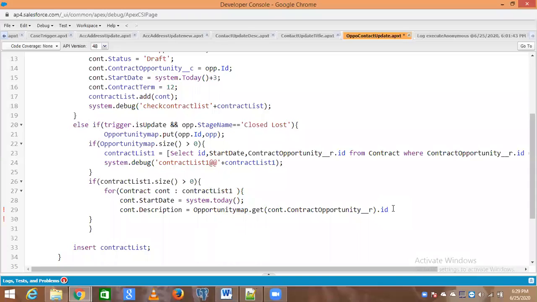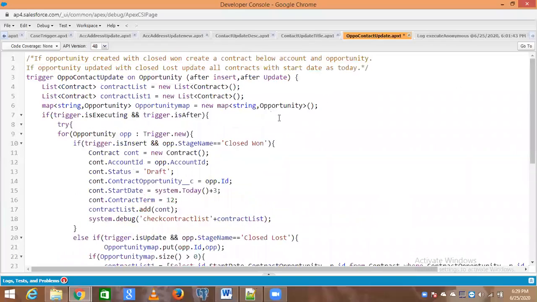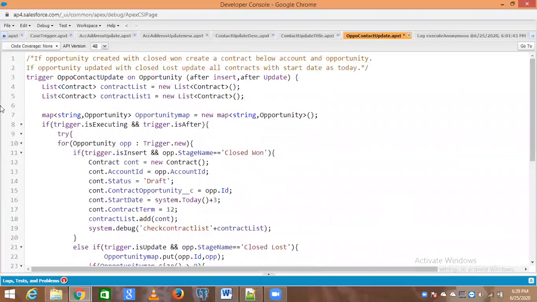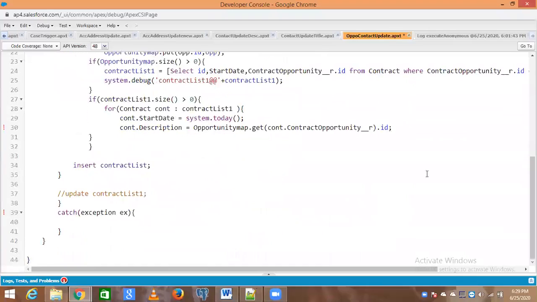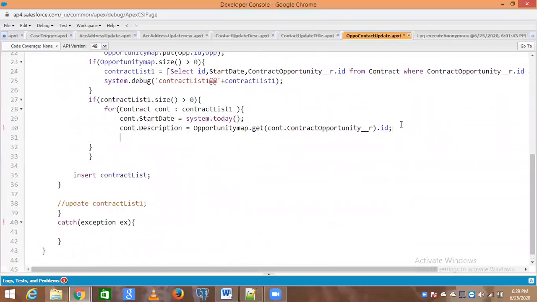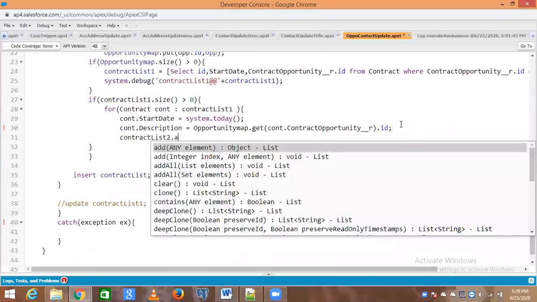Now create one more list of contract type, and add this cont into it.